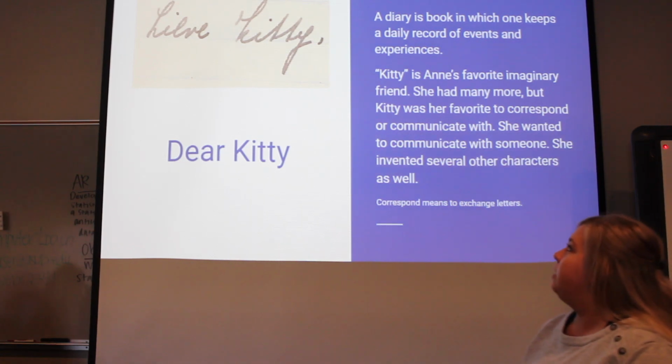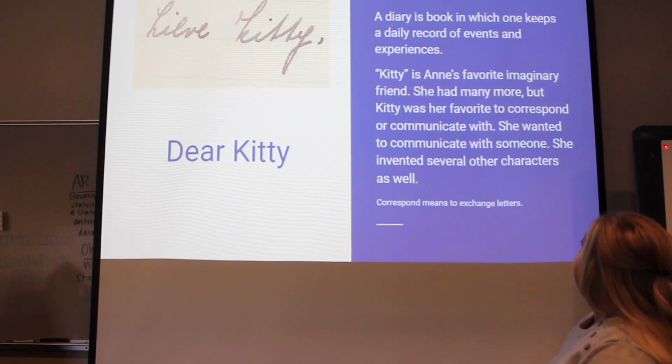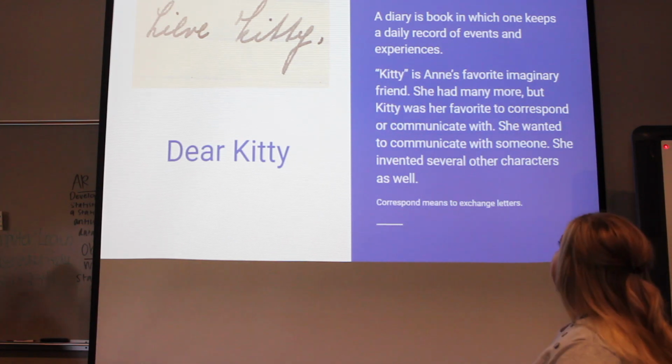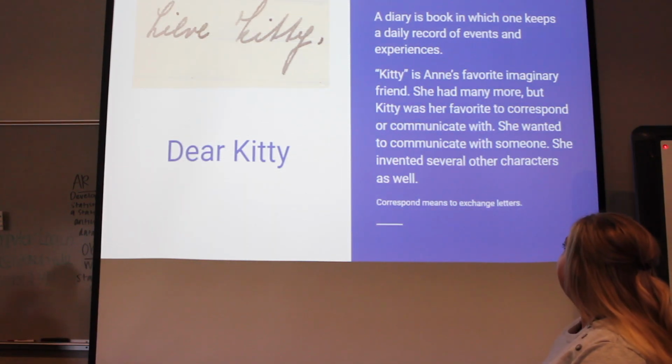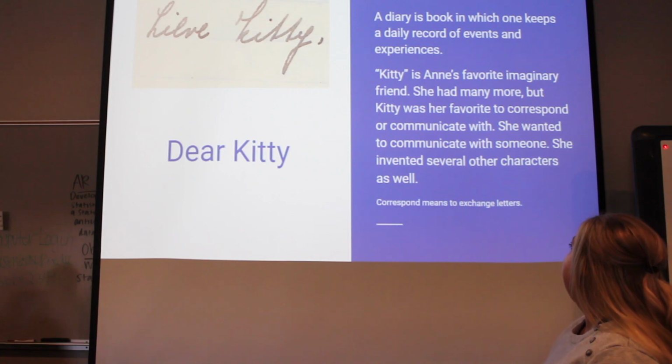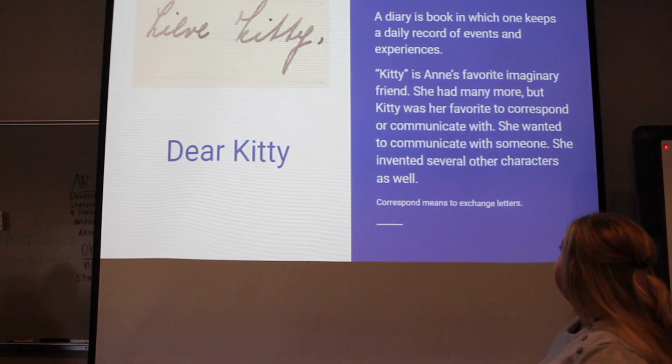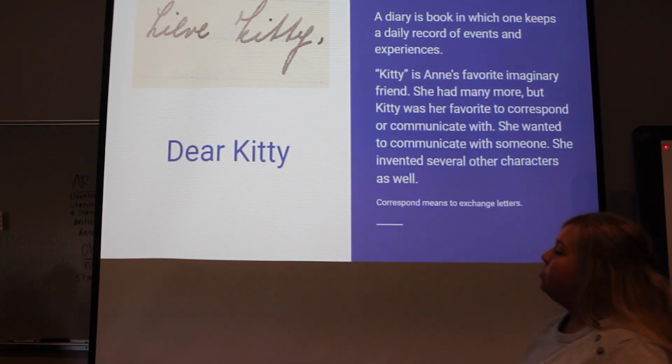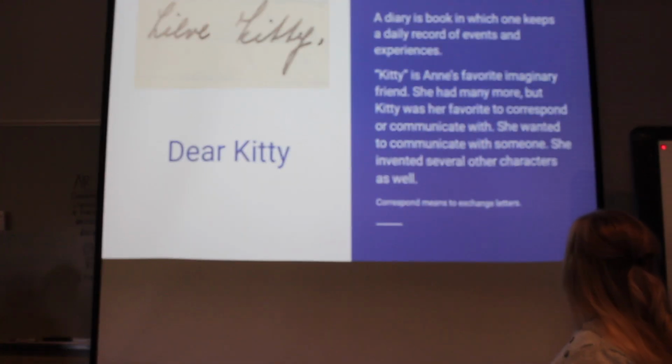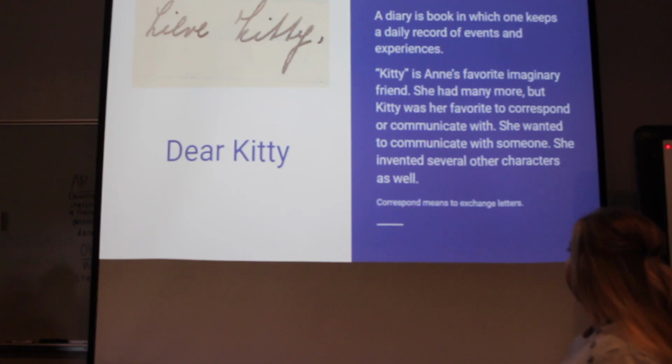She made up these imaginary friends, and Kitty was her favorite. So she had many more, but Kitty was her favorite to correspond and communicate with. She wanted to communicate with someone other than those other 7 people that were with her all the time. She invented several other characters as well.